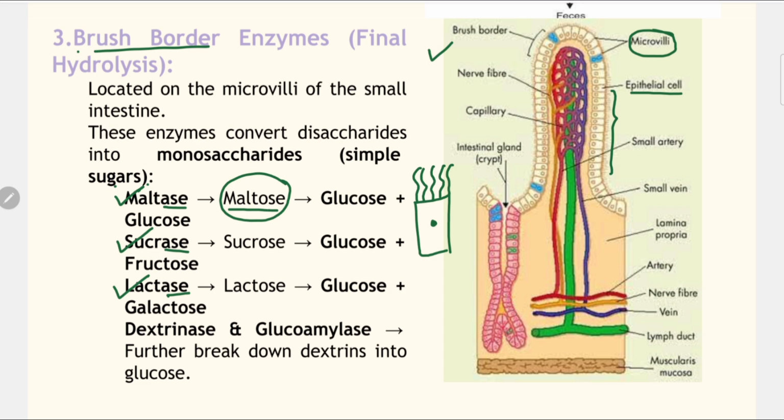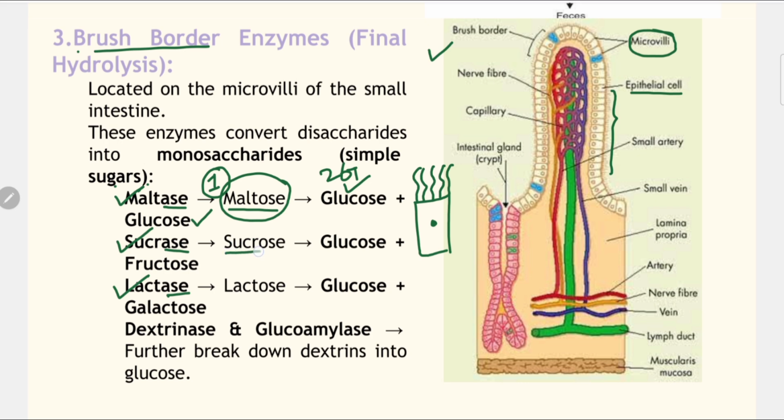Maltose is a disaccharide, which means there are two sugar molecules: one is glucose, another is glucose. So two molecules of glucose will be produced if you break one molecule of maltose, because one molecule of maltose houses two molecules of glucose. That is why maltose is a disaccharide, and the enzyme that splits maltose is maltase, a brush border enzyme.